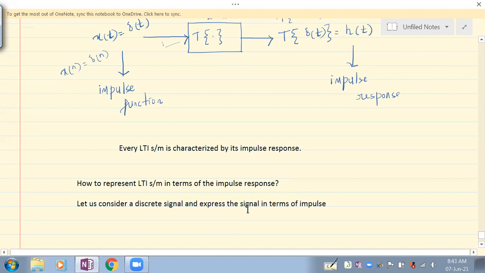Impulse function. So we shall do this now.